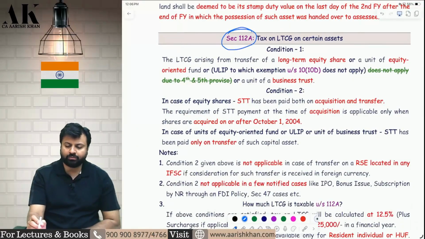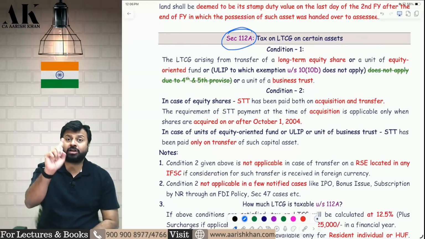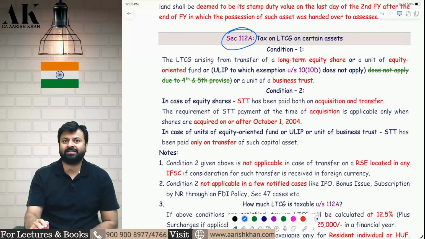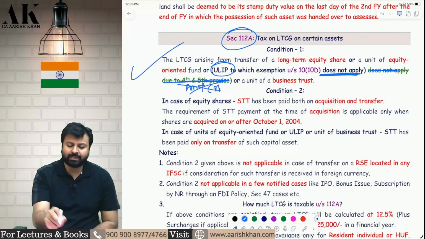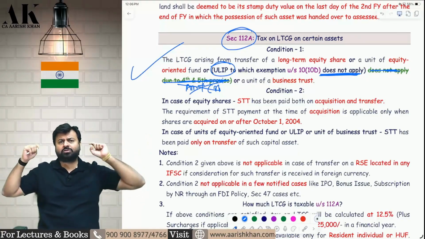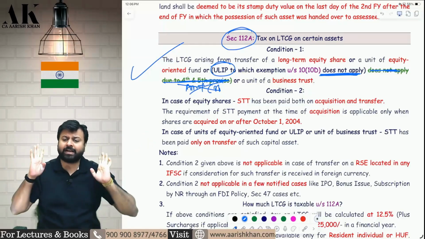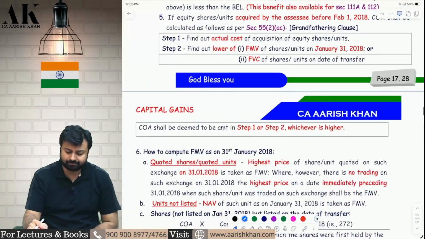112A, I have already told you earlier. 112A was applicable only due to violation of amount criteria. Now 112A is applicable even if you violate a percentage criteria. For what? For ULIP. So they have removed the words "does not apply due to fourth and fifth proviso". They have removed the word amount criteria, and they have written, if exemption does not apply, then come here. Because of which reason? Because of any reason. Because of amount criteria violation also come here. Because of percentage criteria violation also you have to come here only. 112A is applicable for ULIP.